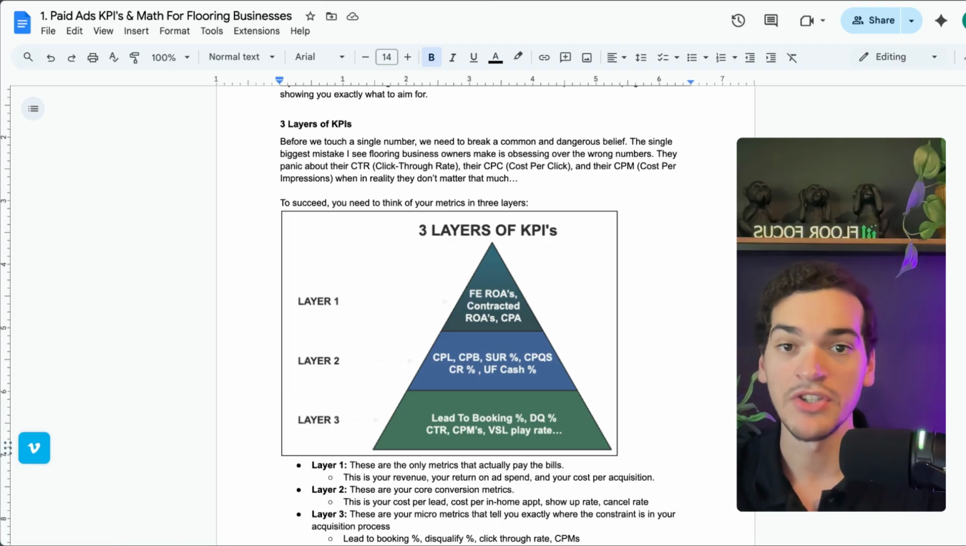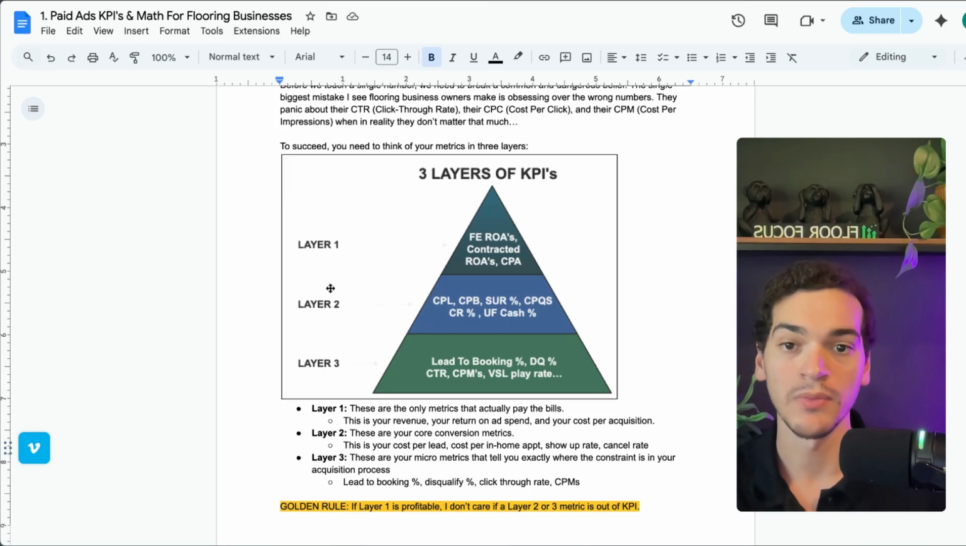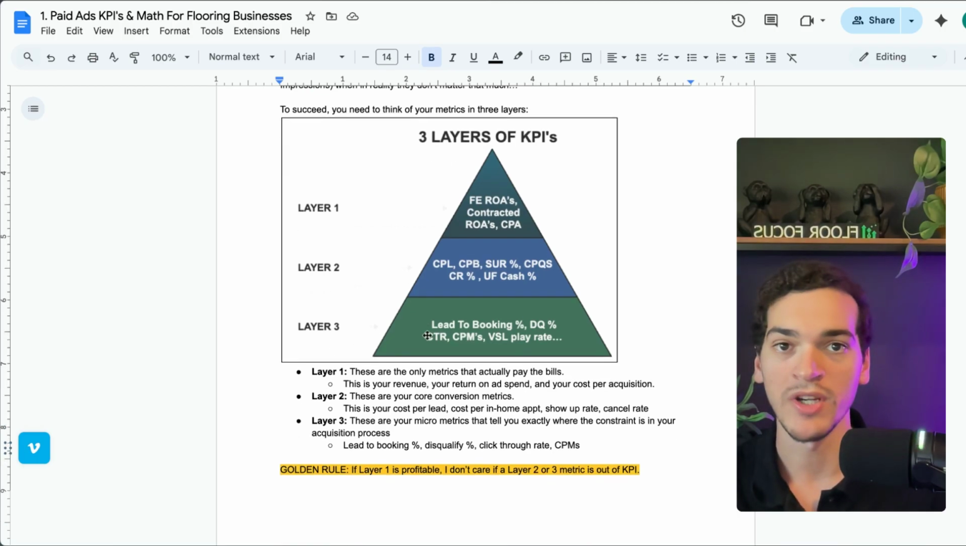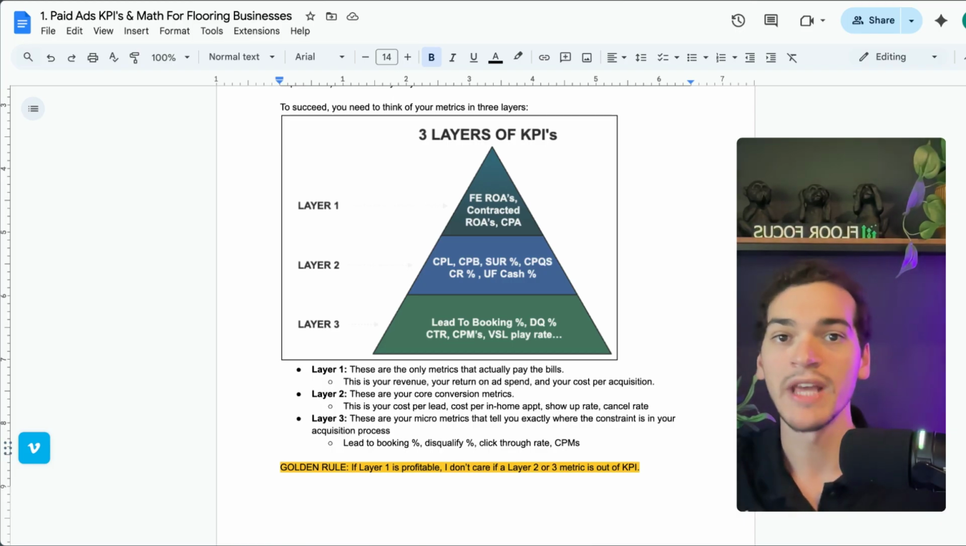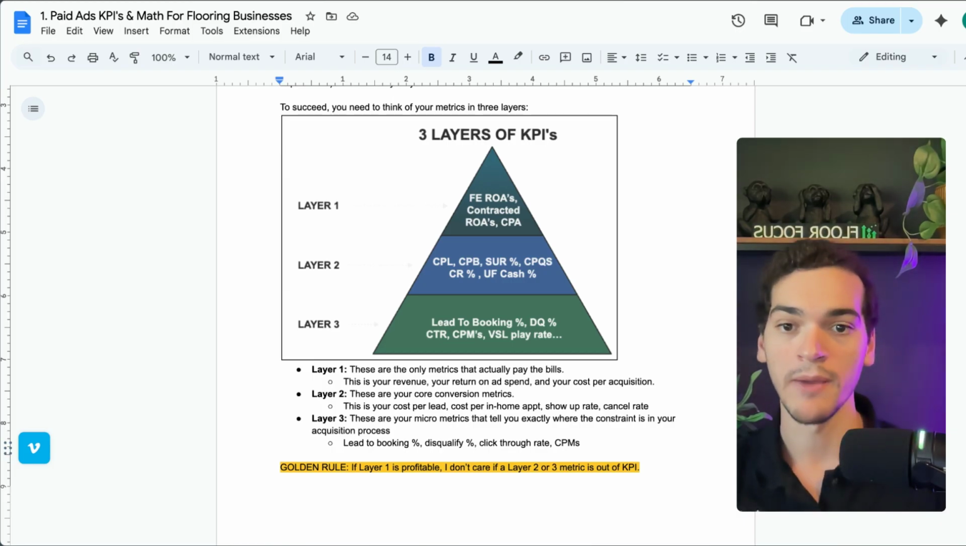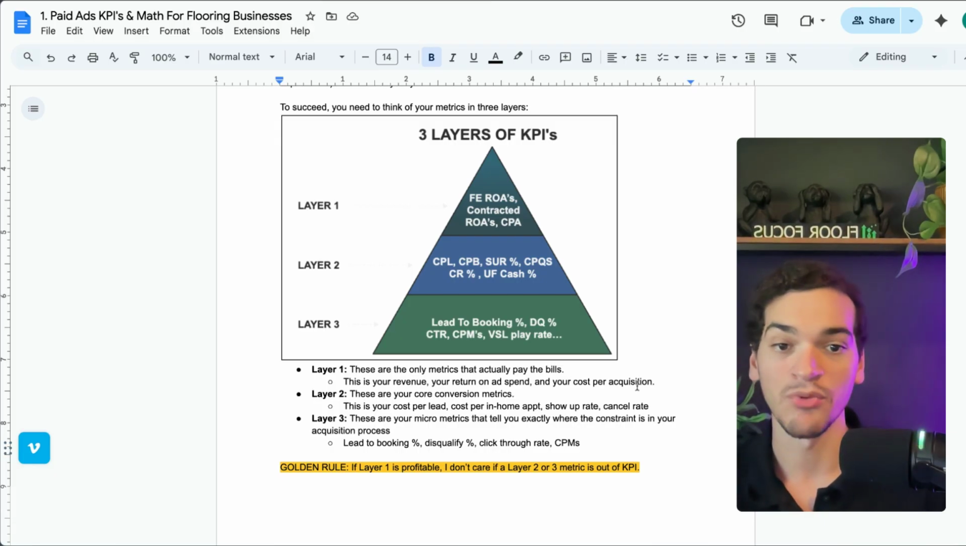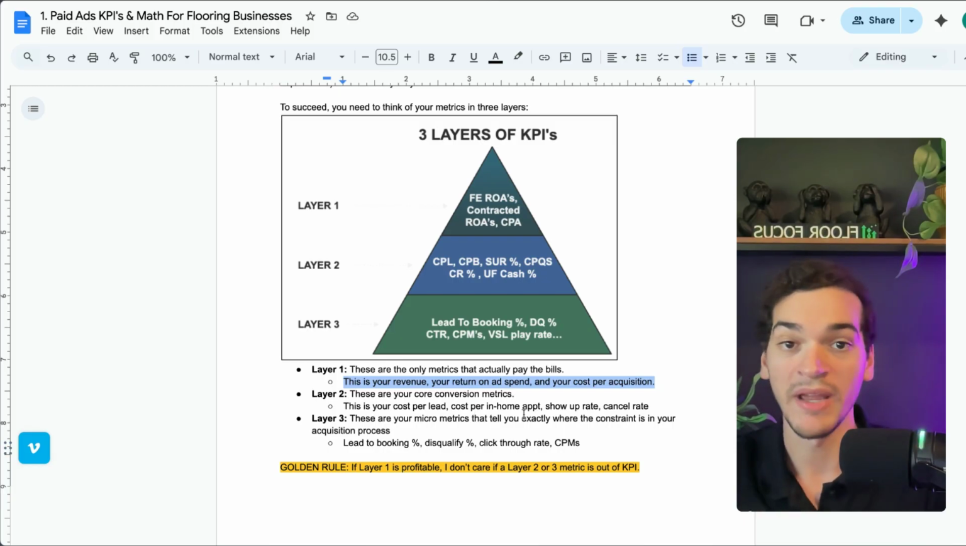So to succeed, you need to think of the metrics in three layers. It's what I call layer one metrics, layer two metrics, and layer three. Layer one metrics are the most important metrics, right? They're the actual metrics that pay the bills when you're running a business. For example, things like revenue, return on ad spend, cost per acquisition. Why? Because these are the things that are paying the bills. It's what's putting money back into the business, right?